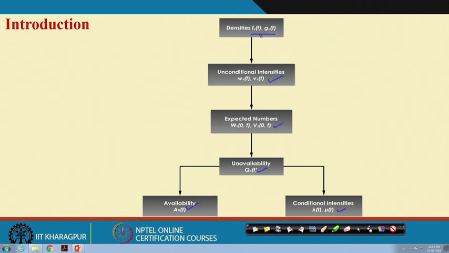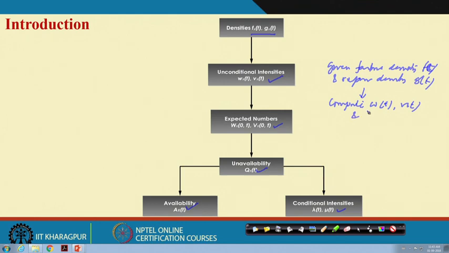What is the objective of today's presentation? Given the failure density, that is Ft, and the repair density, that is Gt, we want to compute the unconditional failure and repair intensities, Wt and Vt, as well as the conditional failure and repair intensities, lambda t and mu t.